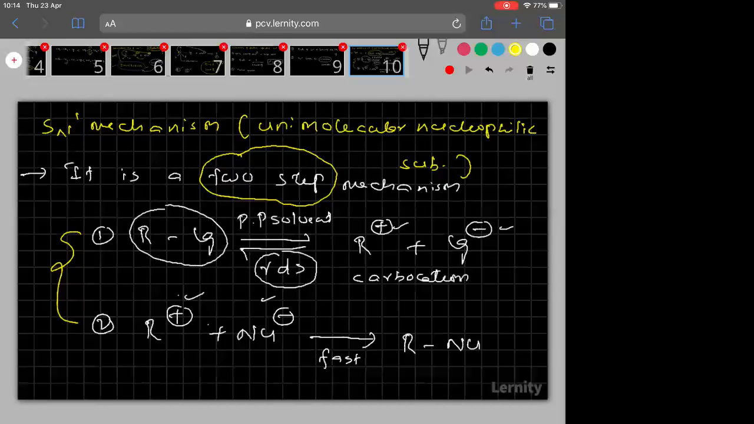So SN1 is a two-step mechanism. Here I mentioned, you see clearly, these are the two steps in which the first one is the RDS step, the second one is the fast step. Fast step is not RDS, remember. So please copy quickly. Right? Now let us move to the next slide then.